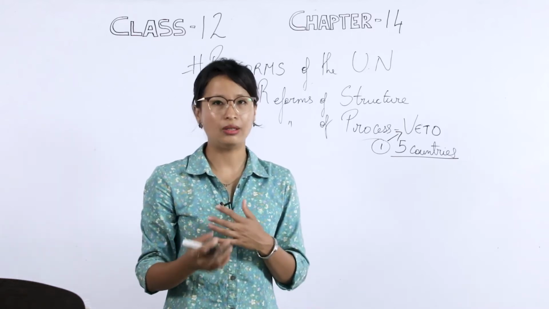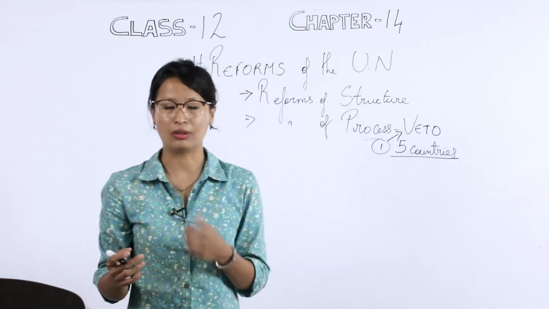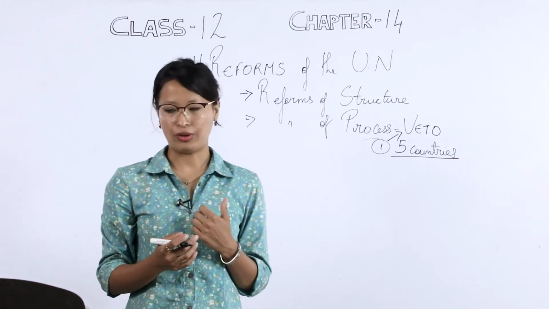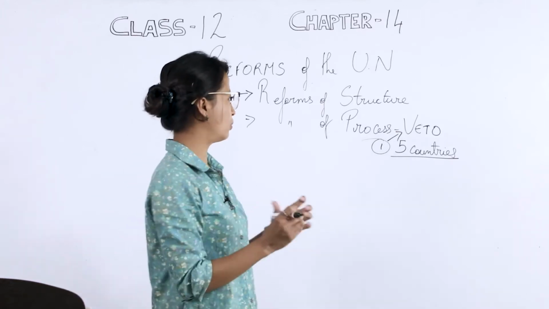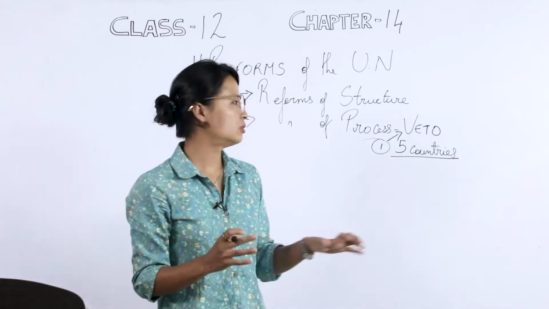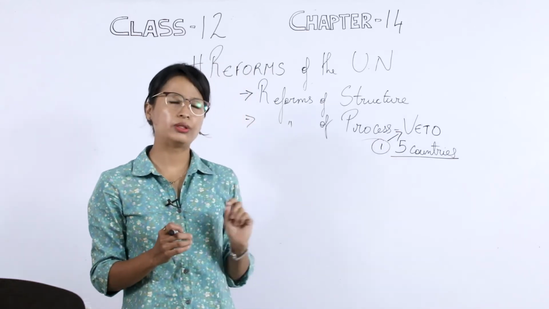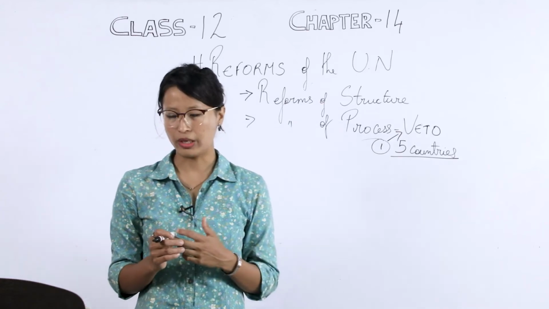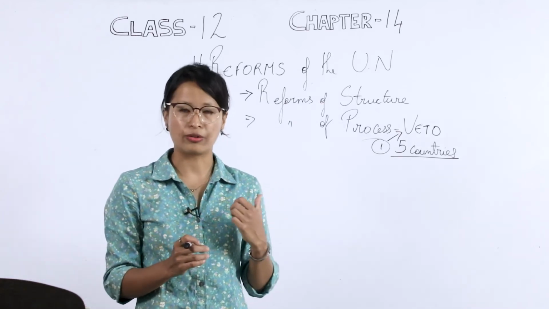becomes invalid, okay? It cannot be accepted. So that powerful is the veto, okay? So the existence of the veto in the UN Security Council makes the 5 countries more powerful.